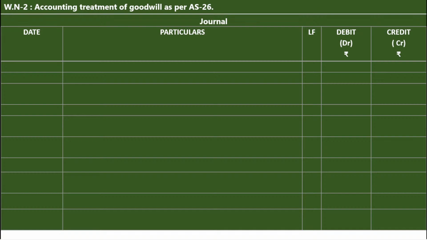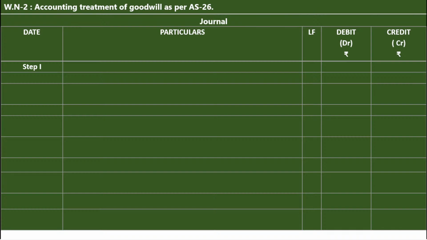WN2, working note number 2. Accounting treatment of goodwill as per AS 26. Journal. Draw the format like this: date, particulars, LF, debit amount rupees, credit amount rupees. Step number 1.